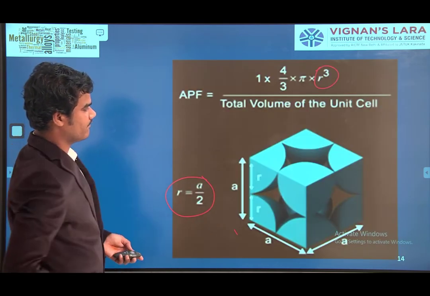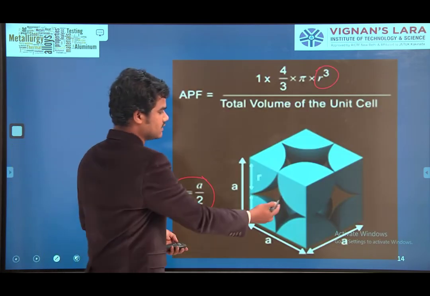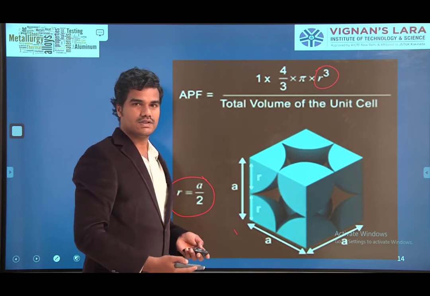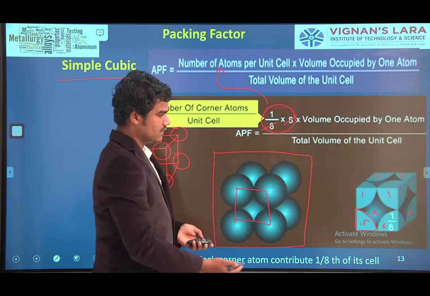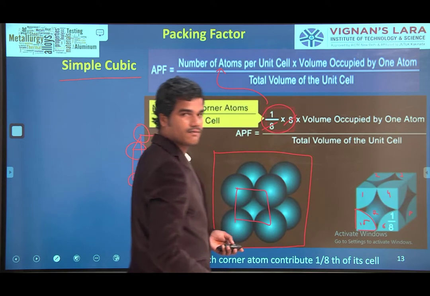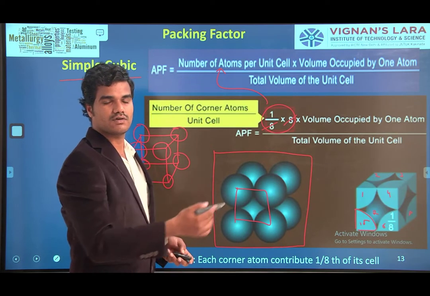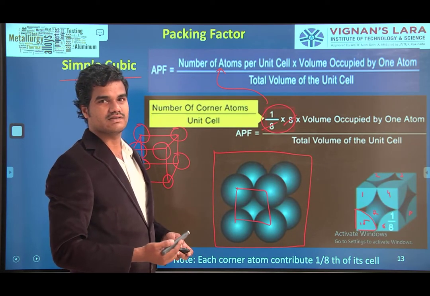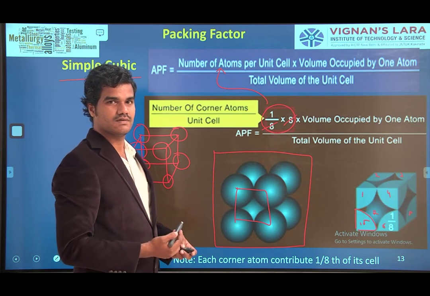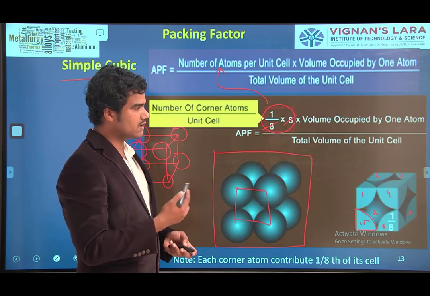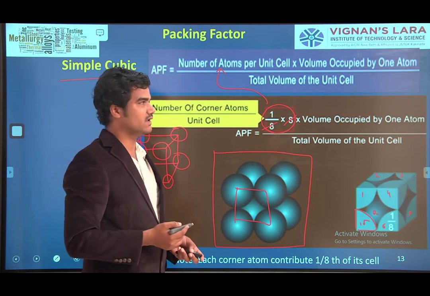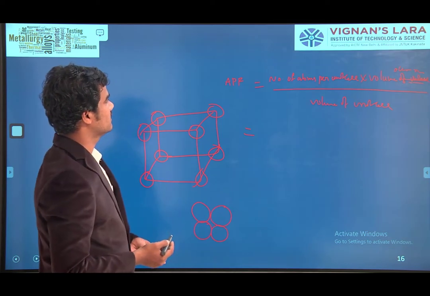Like this. So each and every atom here is 1/8 of the total unit cell. So total how many are there? 1/8 into 8.